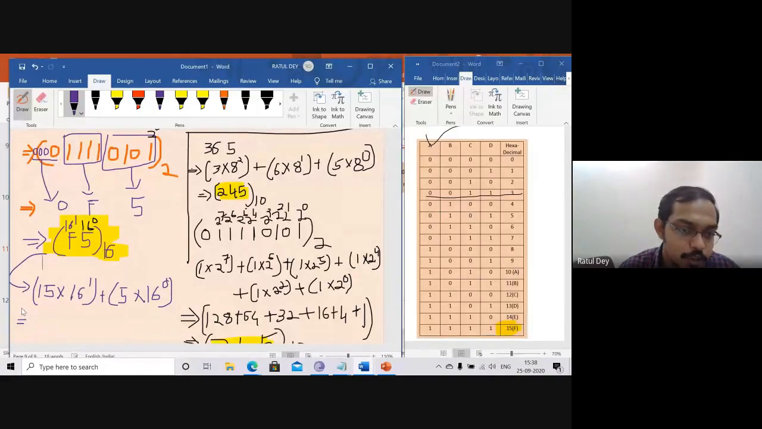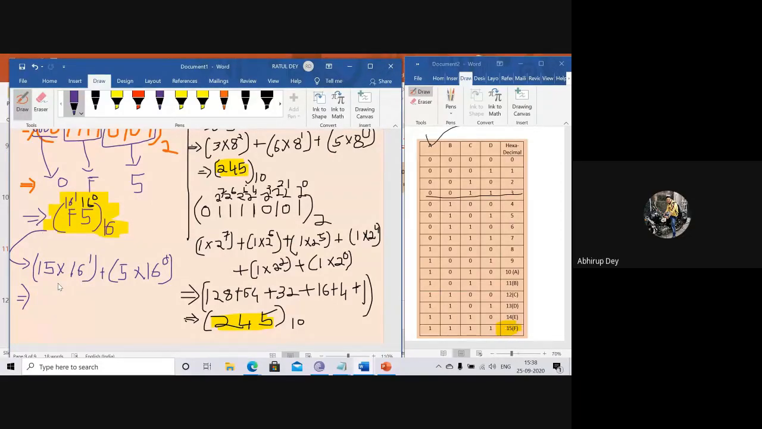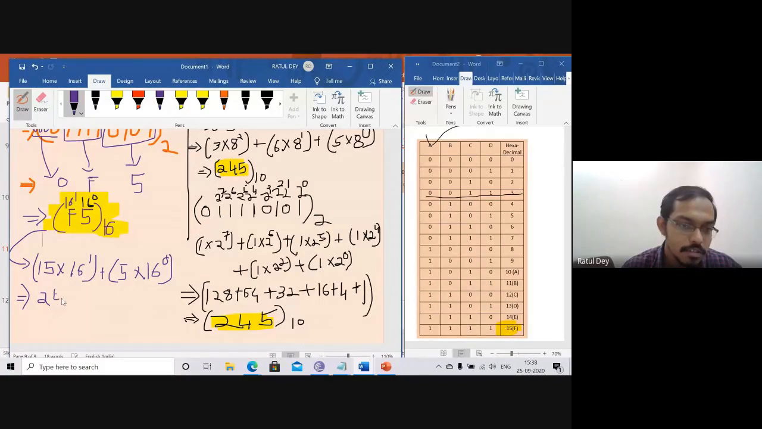You can check the result should become 245. You just multiply this thing and this thing. The result should become 245. You can check that. Please, anybody calculate 15 multiplied by 16. This is 240 plus 5. So this result comes to 245. So you can see that in any case, the result comes as 245.